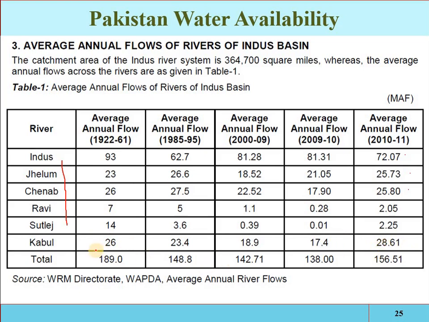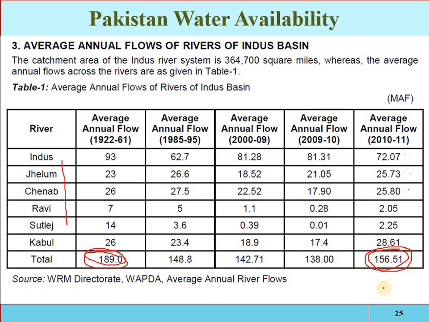But if you look at the overall statistics, in 1922 the average flow of the total Indus Basin was 189 million acre feet, and in 2010 and 11 the average annual flow of the Indus River was 156.51.